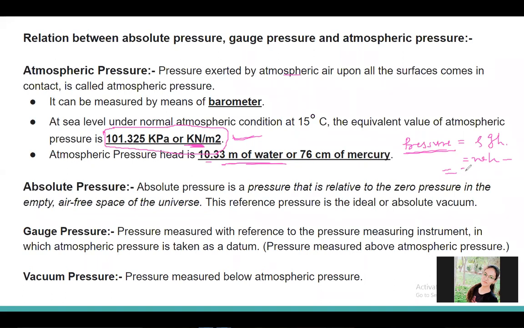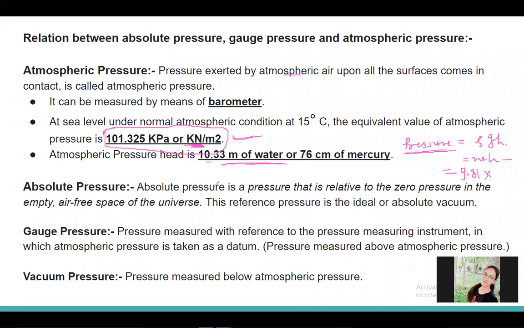Just there. 9.81 kilonewton per meter cube. That is the weight density, into how much head of water is given.